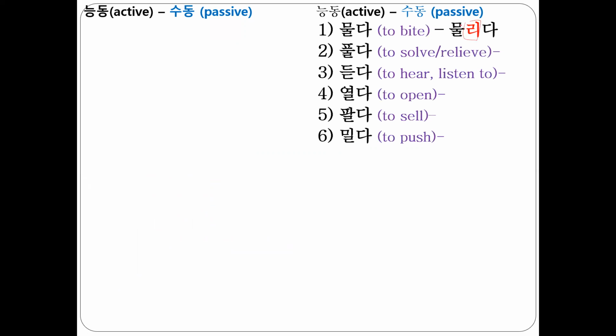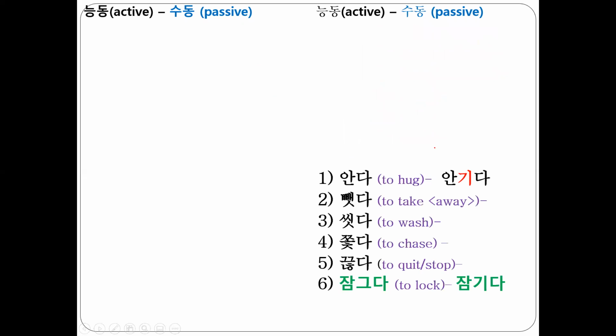Another group of passive verb is they have 리 syllable. 자, 물리다, to be bit. 자, 풀다, to solve, 풀리다, to be solved, to be relieved. 듣다, 들리다, 이거는 스펠링 체인지. 들리다, to be heard, to be listened. So the usage of this word in English and Korean is a bit different, right? 자, 열리다, to be opened. 팔리다, literally to be sold. 밀리다, literally to be pushed.